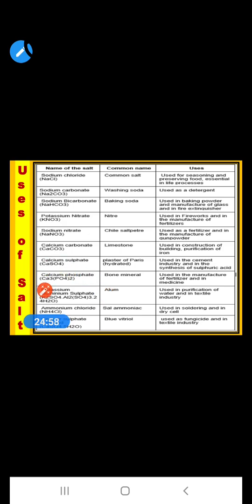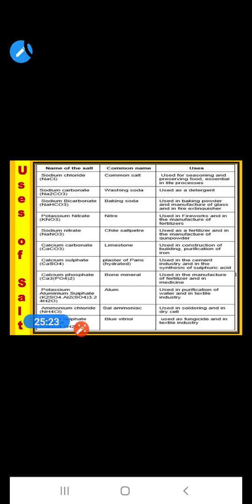Then calcium phosphate, common name bone mineral, is used in manufacturing of fertilizer and in medicine. Potassium aluminum sulfate, its common name is alum, is used as a water purifier and in textile industries.